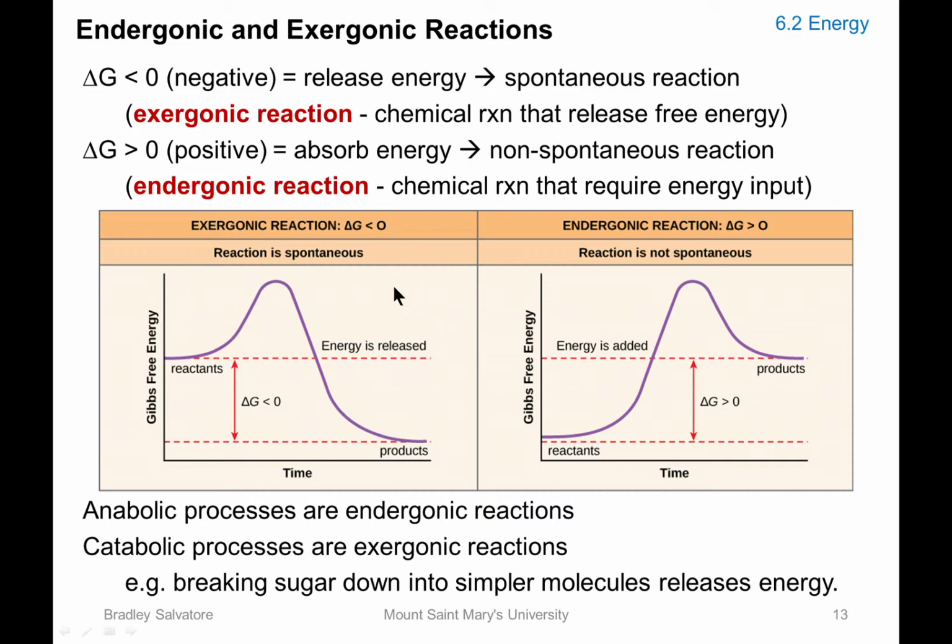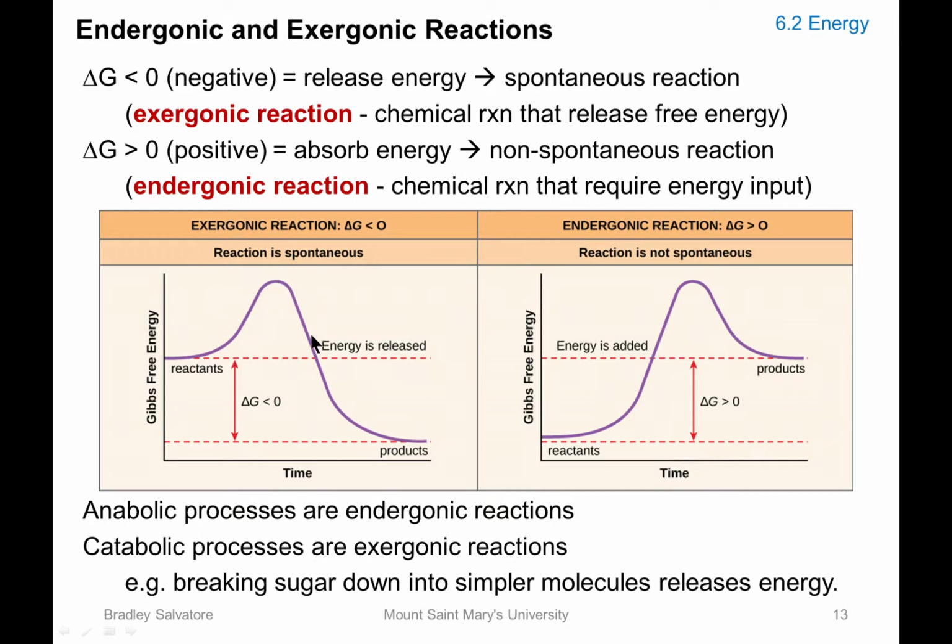So in this figure, in this graph, you can actually see the difference between exergonic and endergonic reactions. On your y-axis, you have Gibbs free energy. On your x-axis, you have time, as reactants proceed into product. In an exergonic reaction, your delta G is negative. You take the Gibbs free energy of the product minus the Gibbs free energy of the reactants to get the change in Gibbs free energy. And here the product has lower Gibbs free energy than the reactants, so your delta G will be negative. That is going to be your exergonic reaction.